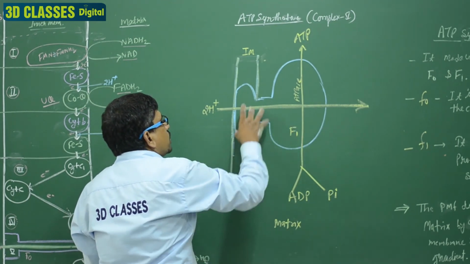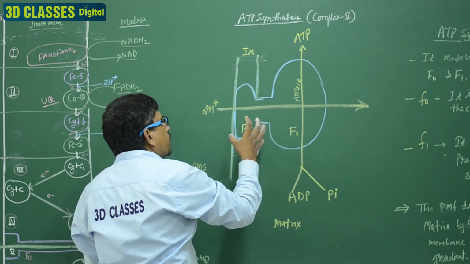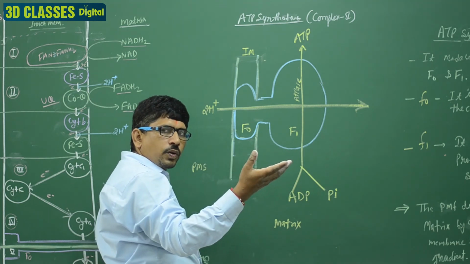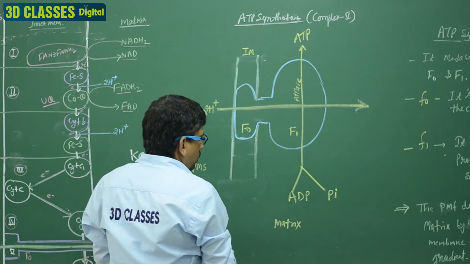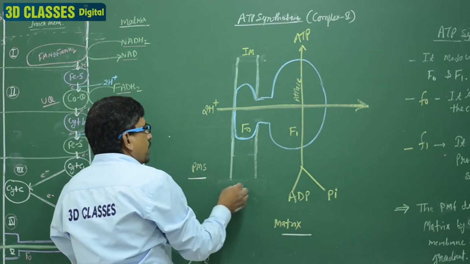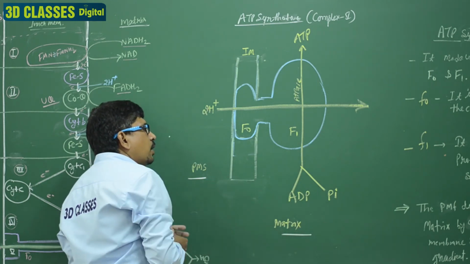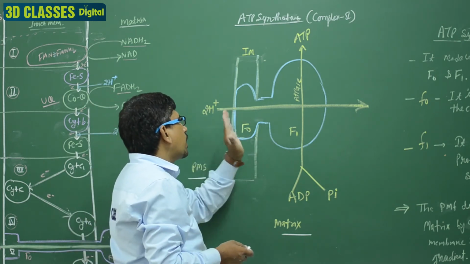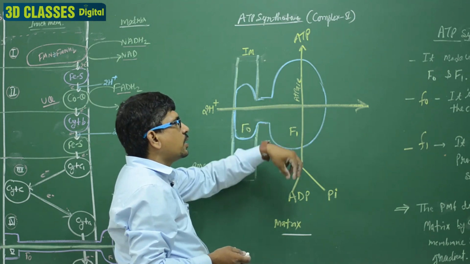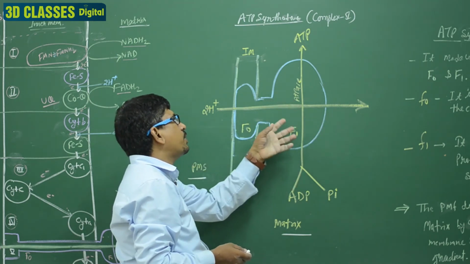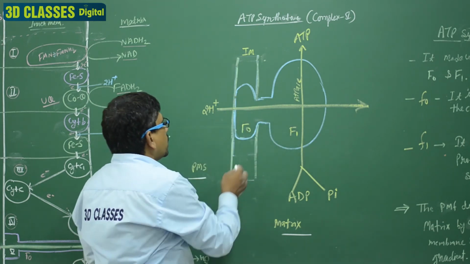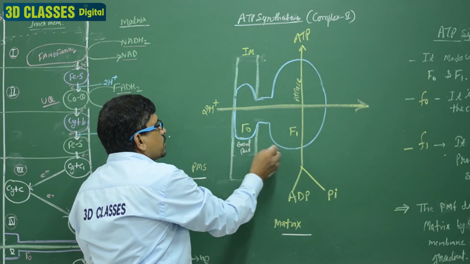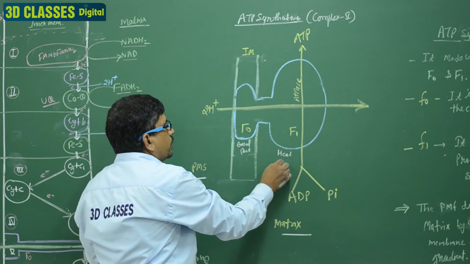The F0 is integrally embedded inside the membrane, and the F1 particle is outside, toward the matrix, in the inner membrane. F1 is a head-like structure, a headpiece, and F0 is the basal part.